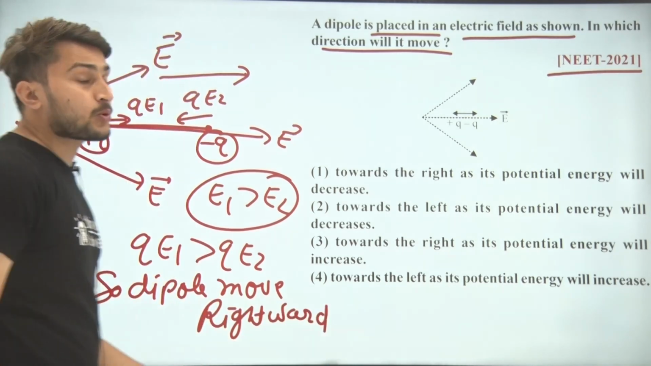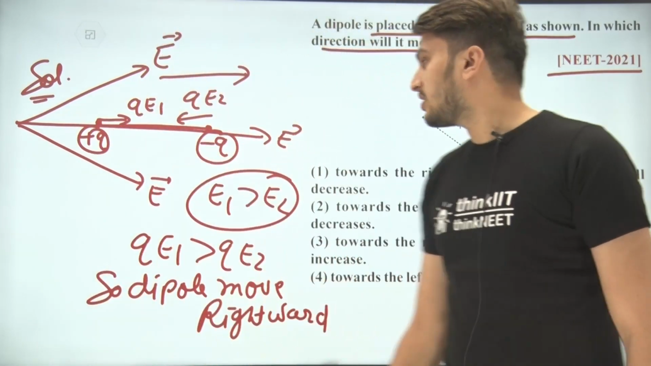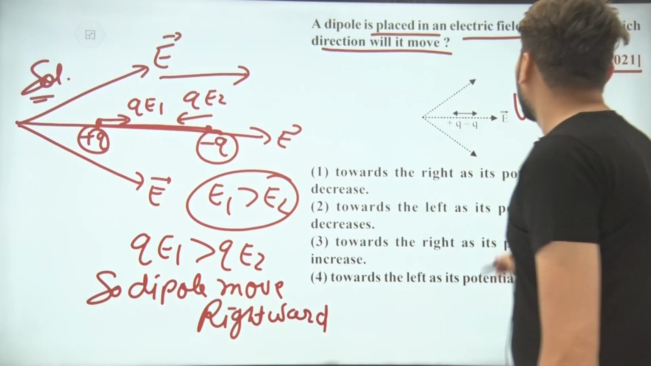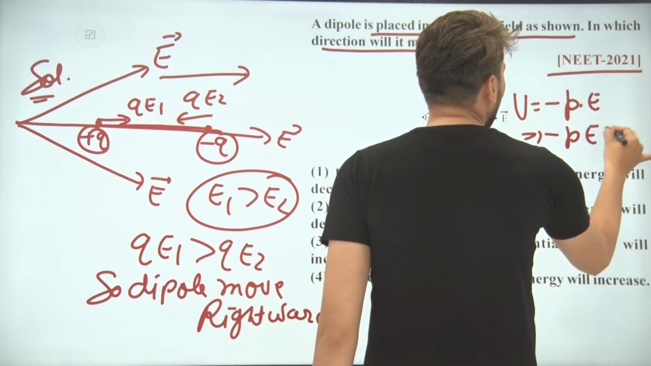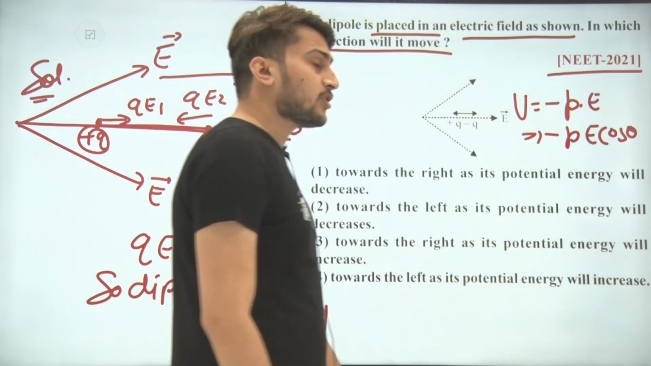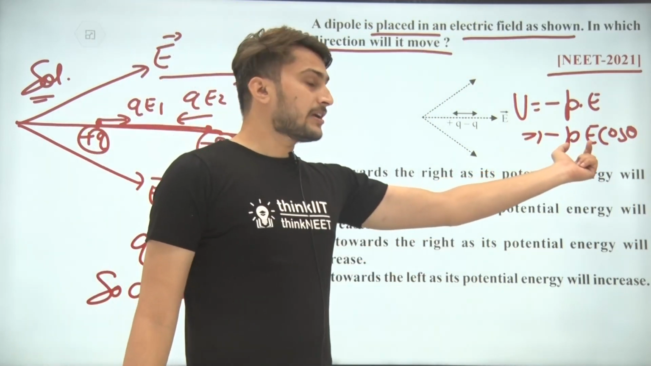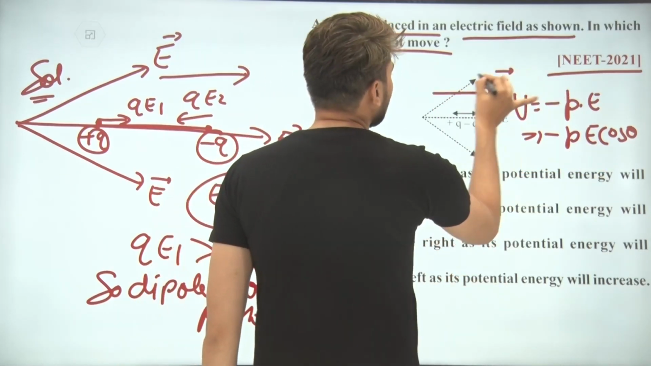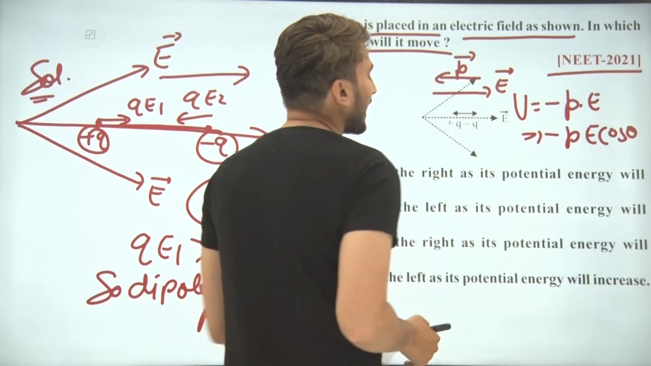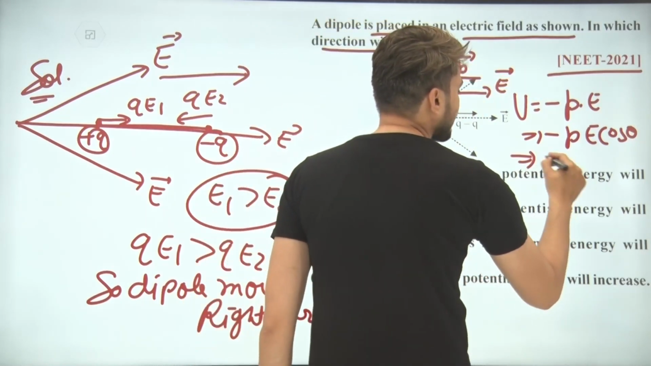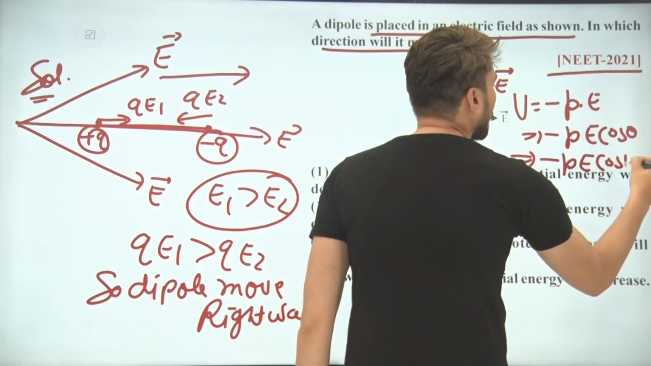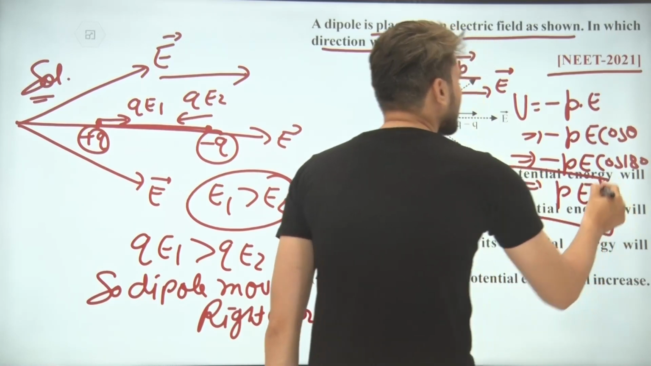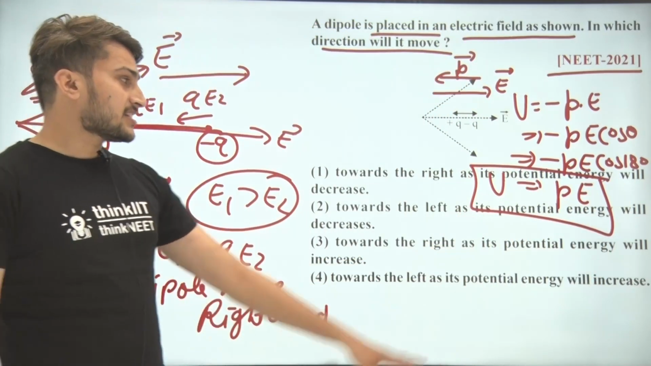Now students, if I am talking about potential energy, we know that potential energy is equal to minus P dot E, that means minus PE cos theta. If I am talking about the angle between the dipole moment and the electric field, this is the direction of the electric field and this is the direction of the dipole moment, so the angle is 180 degrees. So it is minus PE cos 180, that means the potential energy will be PE.